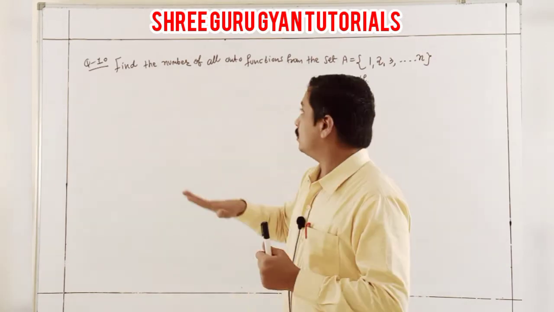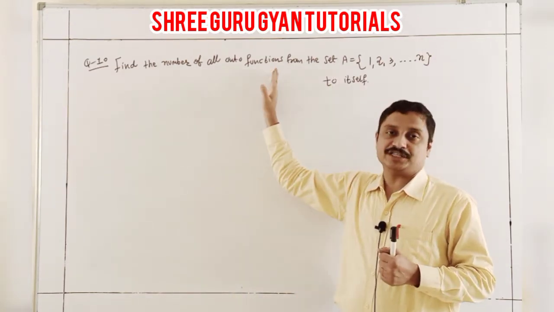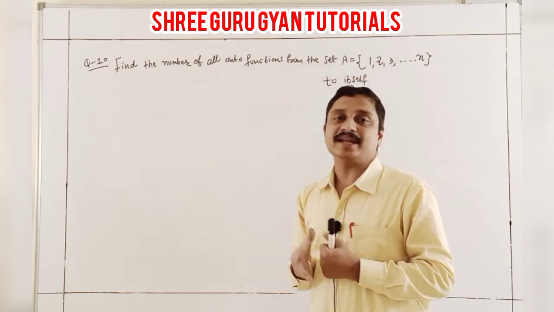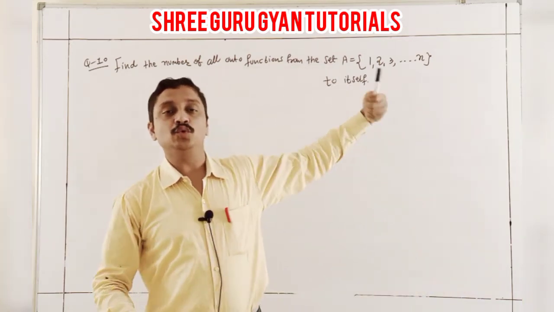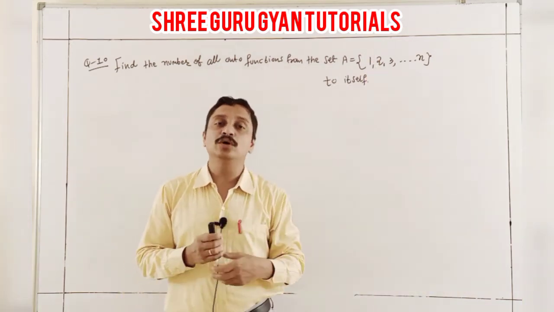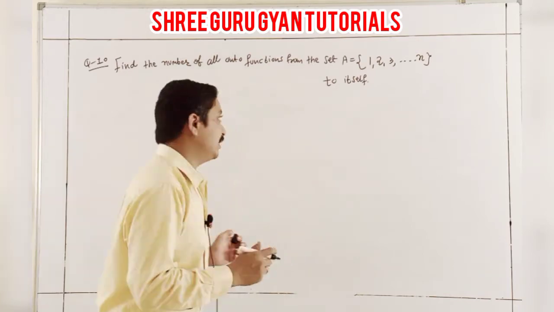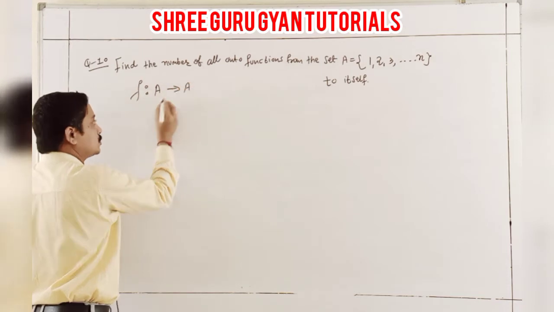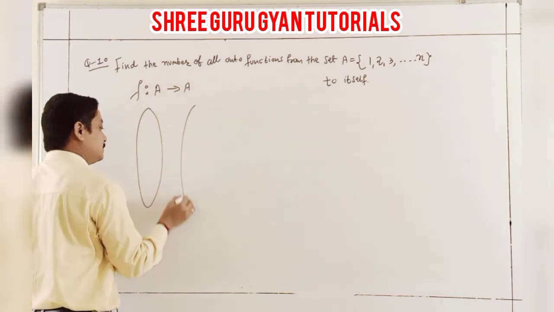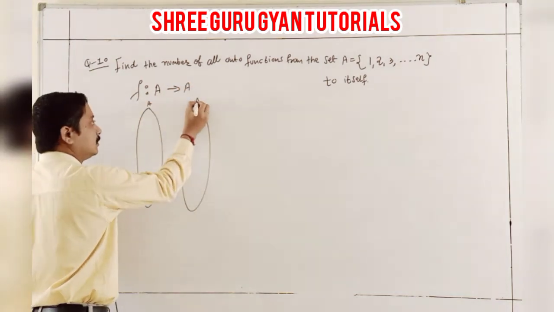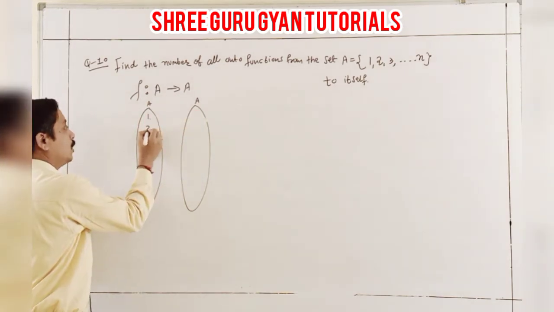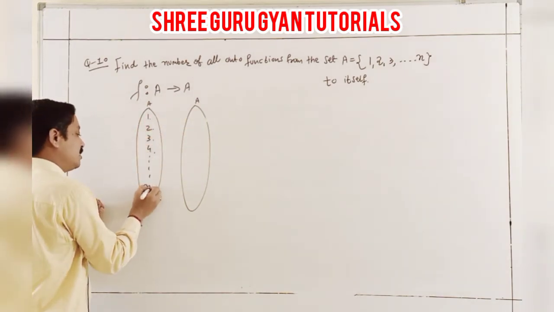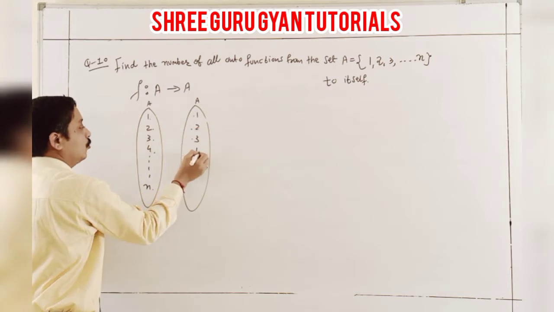Find the number of all onto functions for the given set A, 1, 2, 3, 4 up to n, from A to A. Students, the function is already given on set A. So I just show here set A, and again that side also set A, 1, 2, 3, 4 till up to n, and 1, 2, 3, 4 up to n.